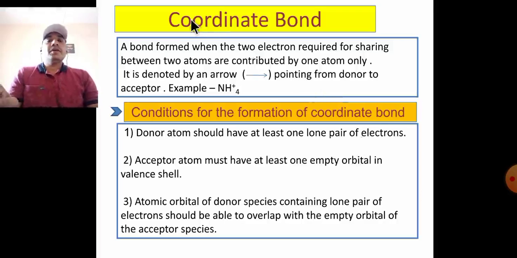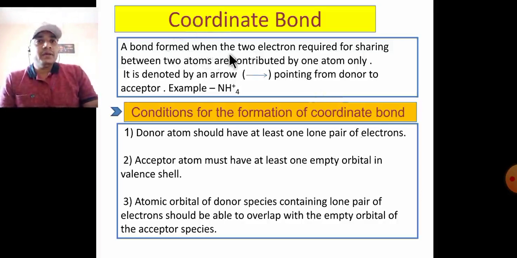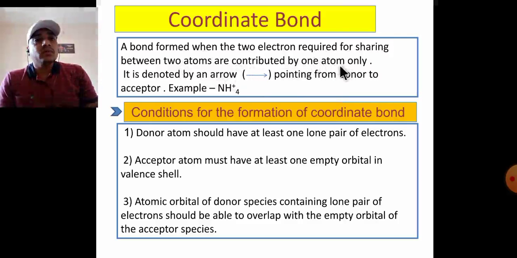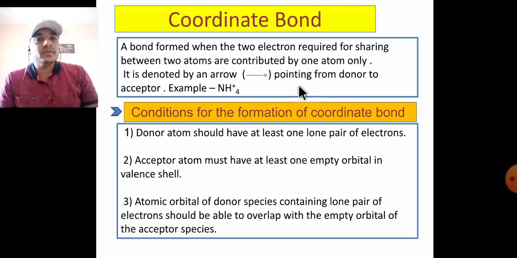Very important, the coordinate bond. A bond formed when the 2 electrons required for sharing between 2 atoms are contributed by only one atom. A coordinate bond is denoted by an arrow. The tail side is the donor and the point of the arrow is the acceptor. Examples: ammonium ion, hydronium ion, NH3→BF3.